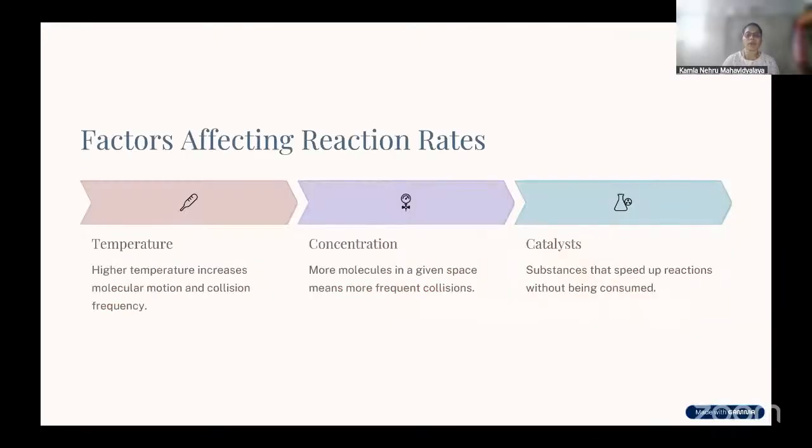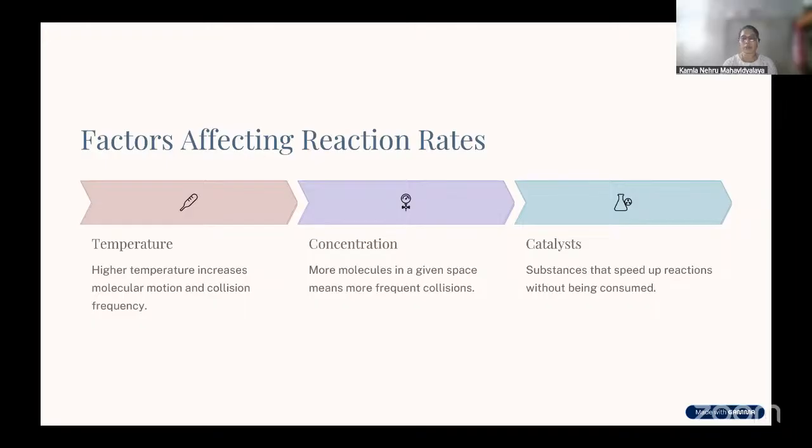Now there are various factors which affect the reaction rate. One is temperature, concentration, catalyst, and other factors also. First, let us see concentration. Higher the concentration, in most of the cases, the more will be the reaction rate. This is because of molecular collisions. As the temperature increases, we have already studied that kinetic energy is directly proportional to the absolute temperature.